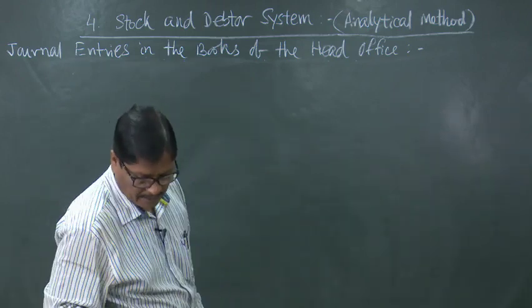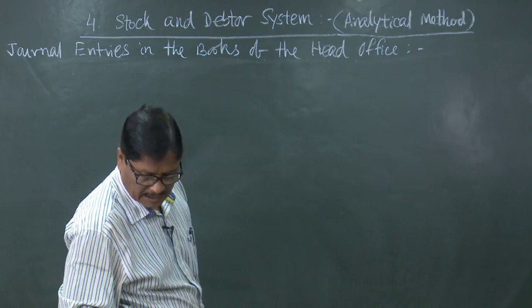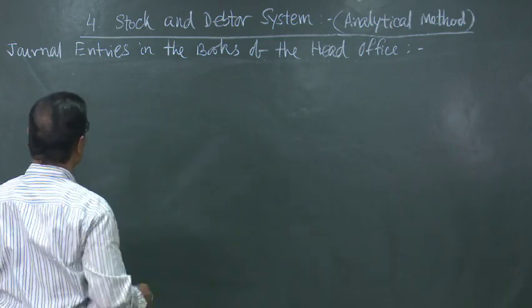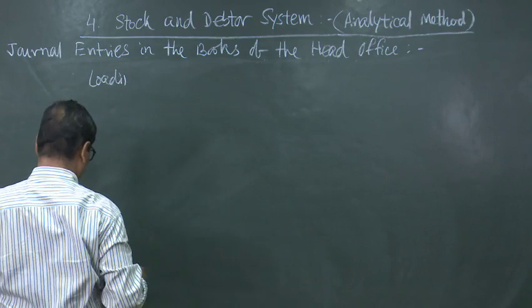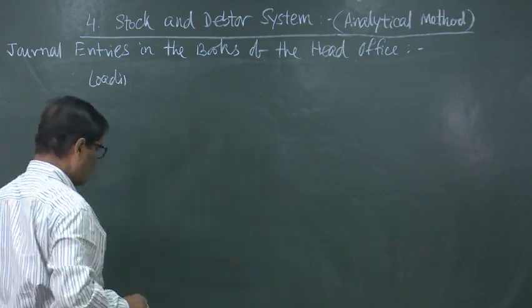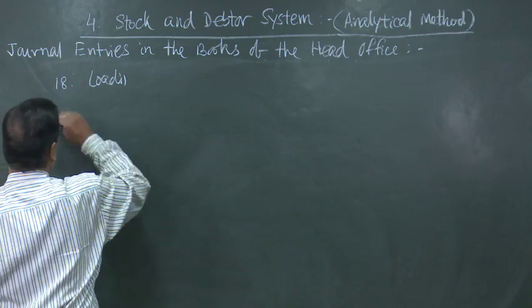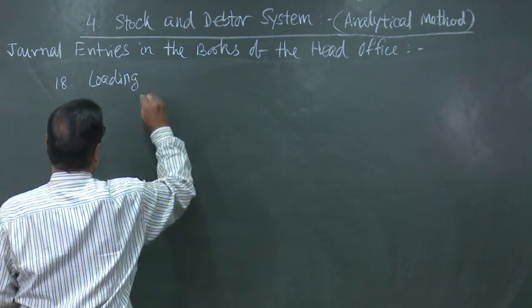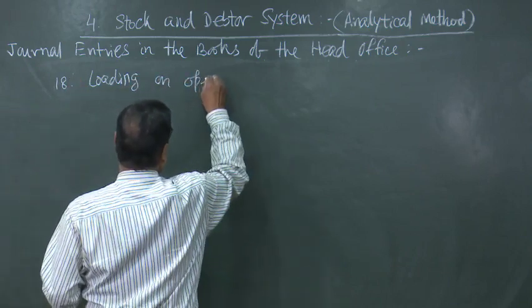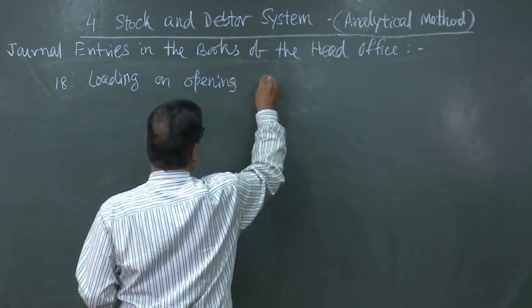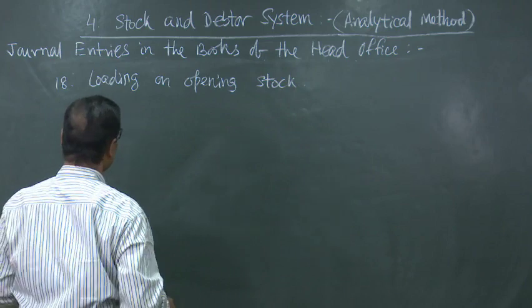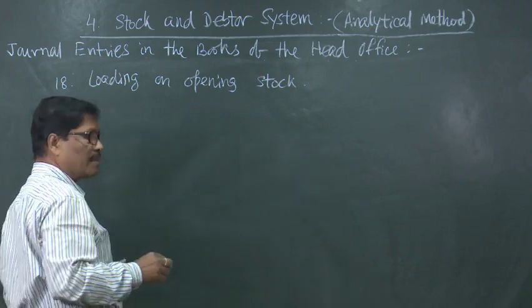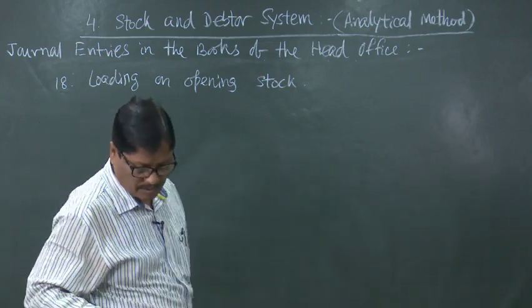Next entry will be for adjustment of excess price on the opening stock. So, loading, if it is 17, then it will be 18, loading on opening stock. So, that will be opening stock reserve account debited to branch adjustment account.